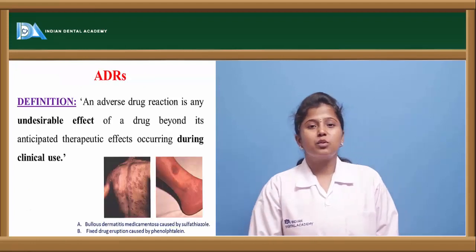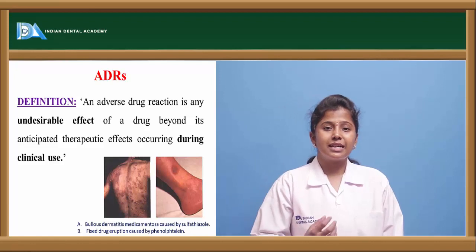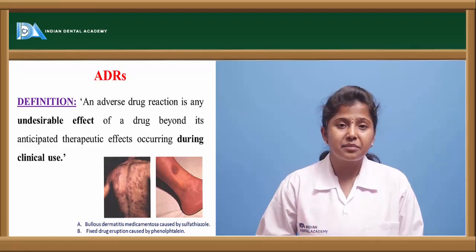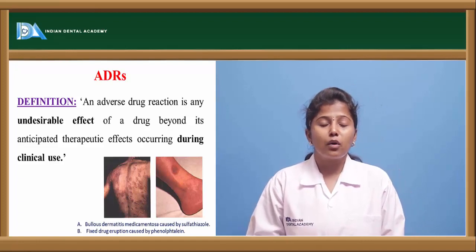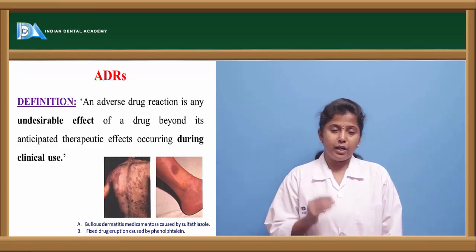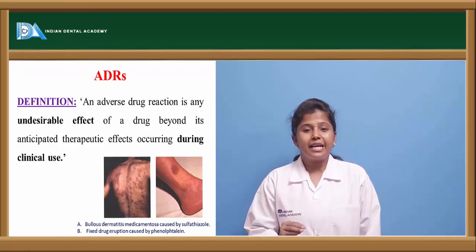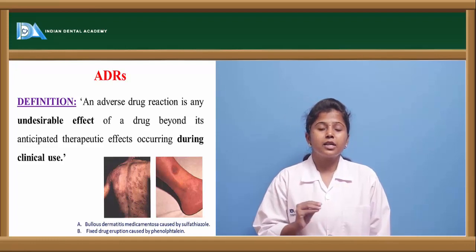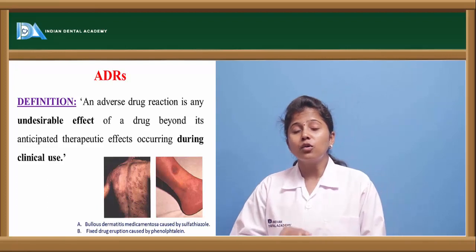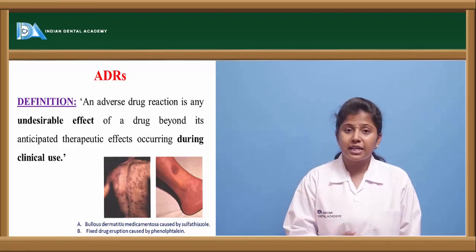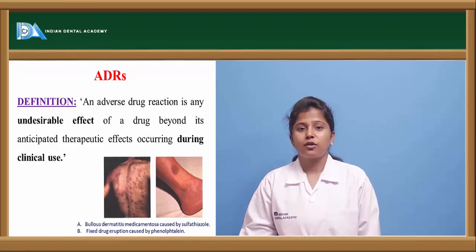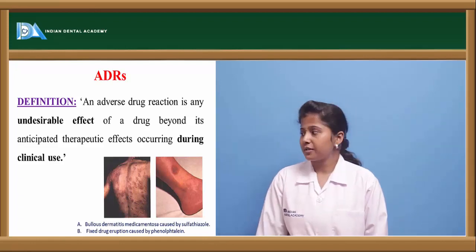So what is an adverse drug reaction? An adverse drug reaction is an undesirable effect which is caused because of the overdose of any drug beyond its therapeutic effect. For example, if a drug shows its therapeutic or useful effect at a 50 mg dose, but the dose exceeds this therapeutic limit, then it leads to severe undesirable effects, which are called adverse drug reactions.